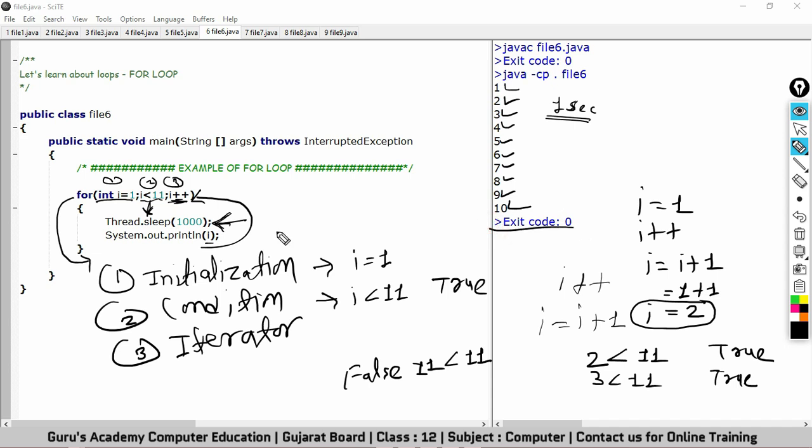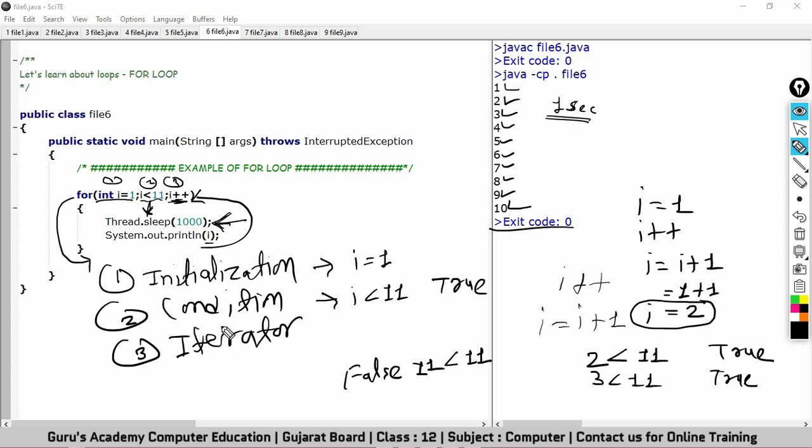If you are not able to understand each and everything at this moment, it's fine. You just have to practice 5 to 10 programs of for loop and things will start making sense to you. So don't worry about it. As of now, you just have to remember these three things. The first one is initializer or initialization. The second one is condition. And the third one is iterator.